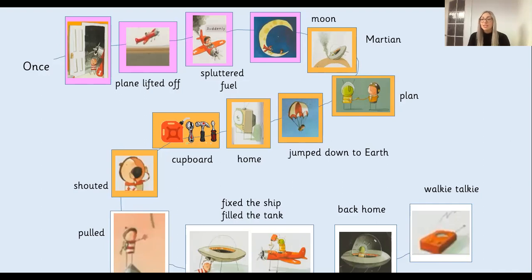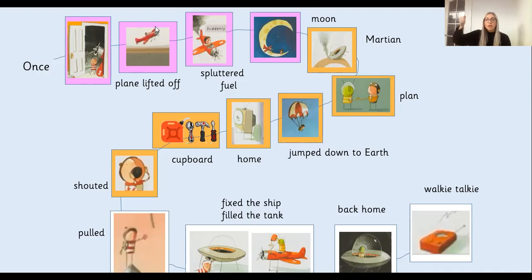and, oh, I forgot that sentence. The boy jumped down to earth and he swam home. That was it. Maybe I need to draw an extra bit there to remind me of him swimming. The boy jumped down to earth and swam home. The boy got home and watched a show. He rushed to the cupboard and got what he needed. The boy climbed to the high ground and shouted to the Martian.